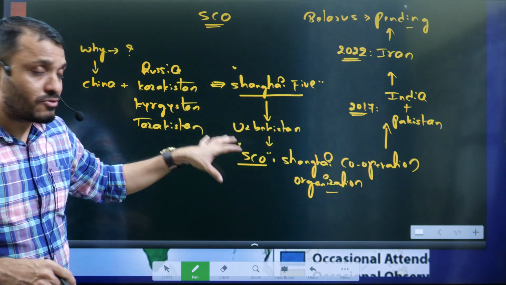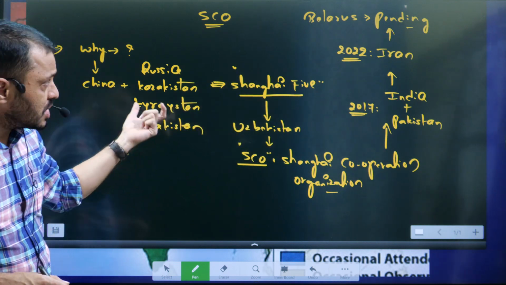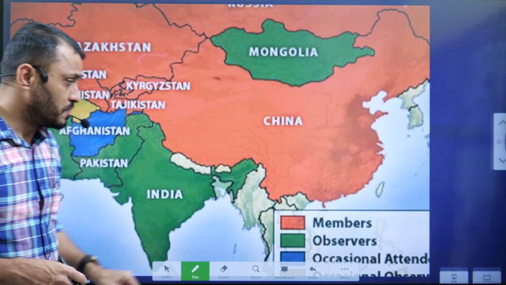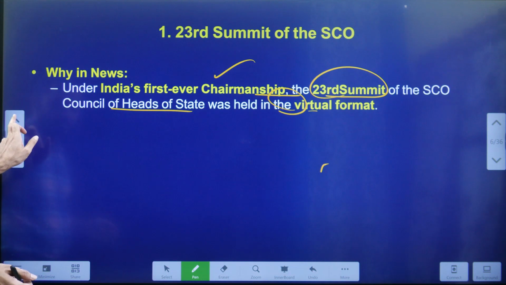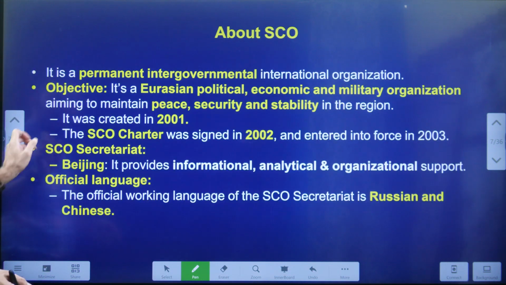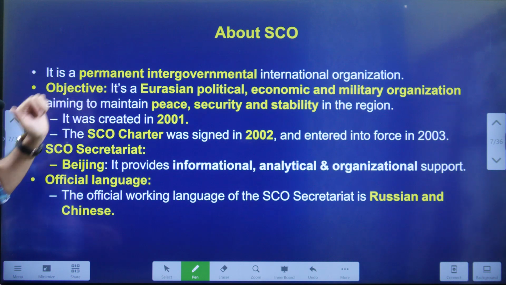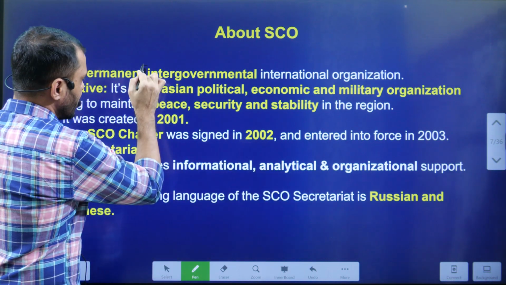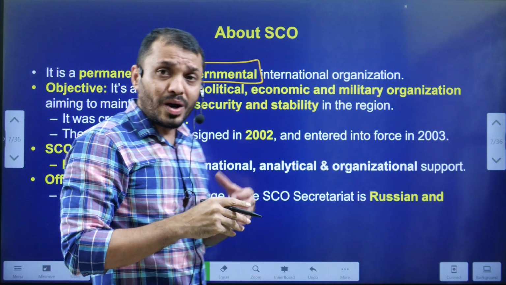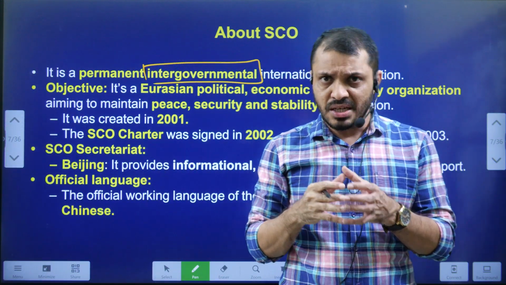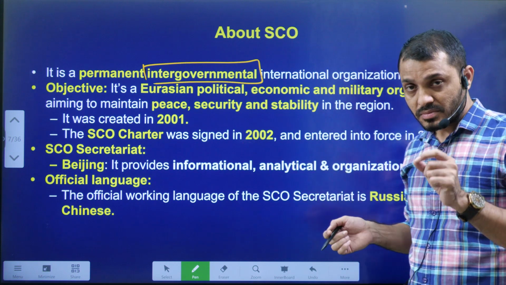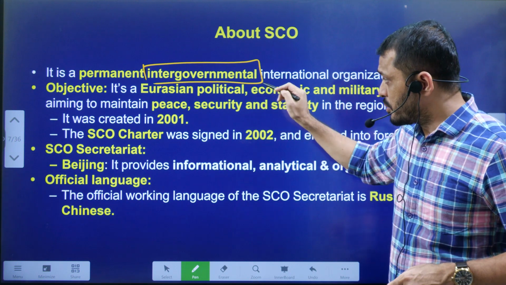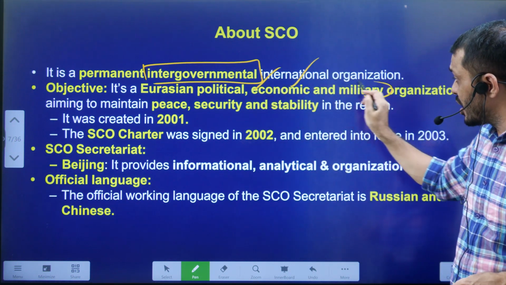Anyhow, I hope now you understand the context of how the SCO originated. Now we will discuss further details with respect to the SCO. This is about the SCO. It is an intergovernmental organization, students. What is the meaning of intergovernmental? Between the countries. Next, the main objective. The main objective is to achieve political, economic and military cooperation.